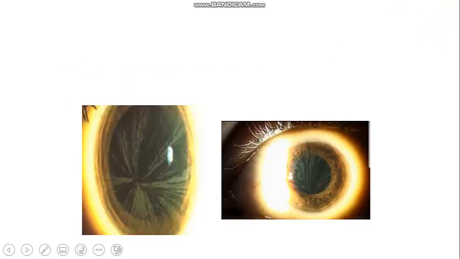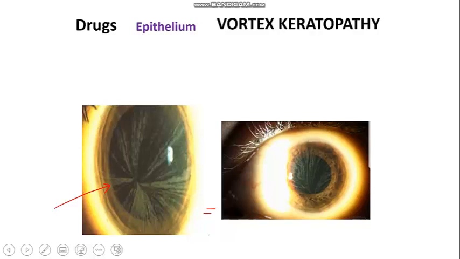Okay, so one particular group of drugs can cause this deposition in the cornea like a whorled pattern, mostly in the epithelium layer of the cornea. That is known as whorled pattern vortex keratopathy. The important point you have to remember is that amiodarone is a very important drug which can cause this. And on stopping the drug, mostly the deposition goes away. It is slowly reversible with amiodarone.